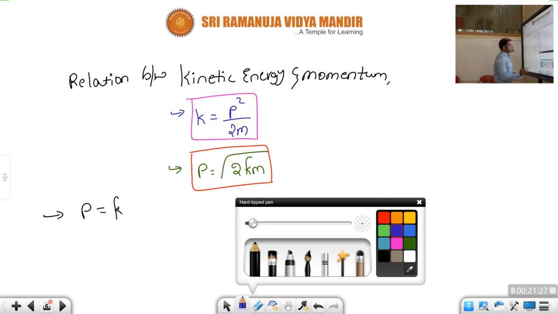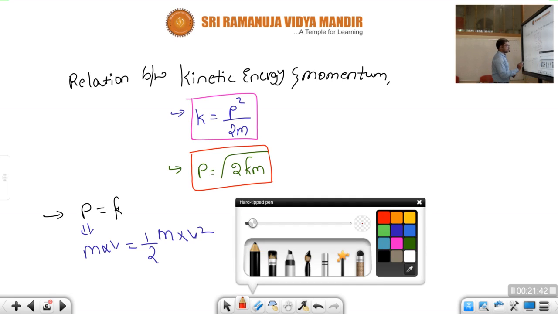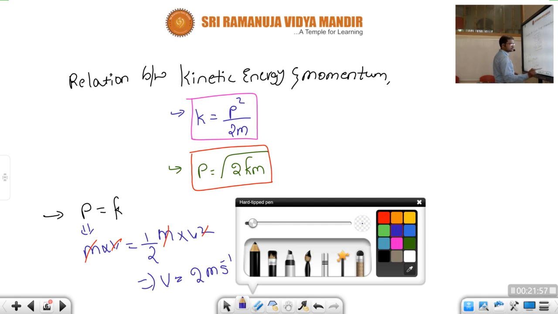Okay, so here what is formula for momentum, children? m into v, which is equal to half into m into v square. Okay, so from here we can do cancellation. Okay, children, so what we get? Velocity v is equal to 2 meter per second.